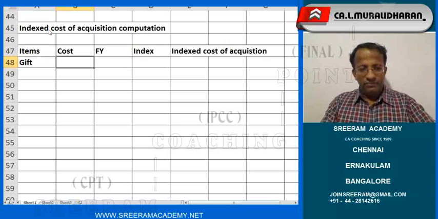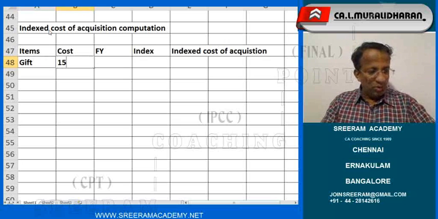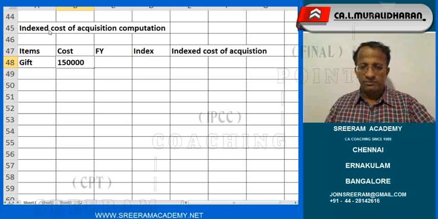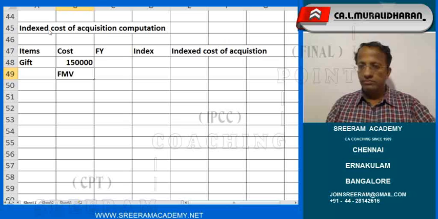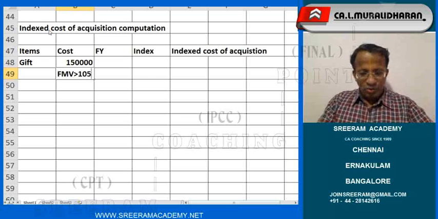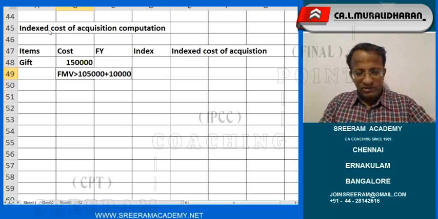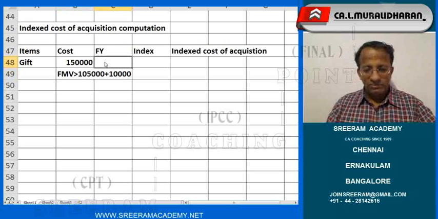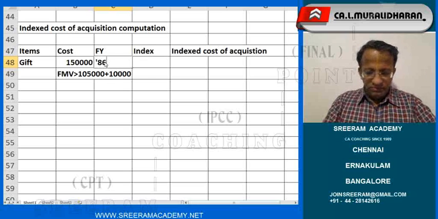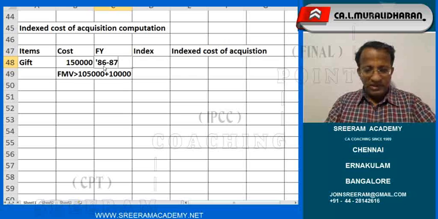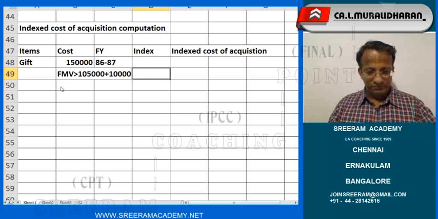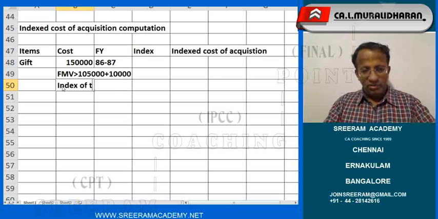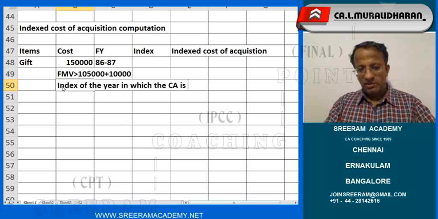Gifted. How much is that? 1,50,000. Fair market value greater than 1,05,000 plus 10,000. Financial year 86-87. Index of the year in which the capital asset is gifted.